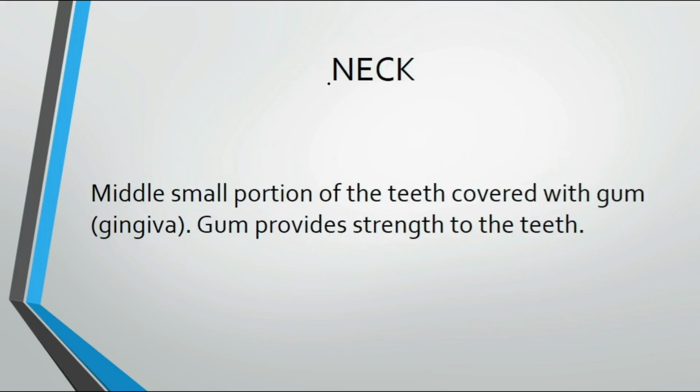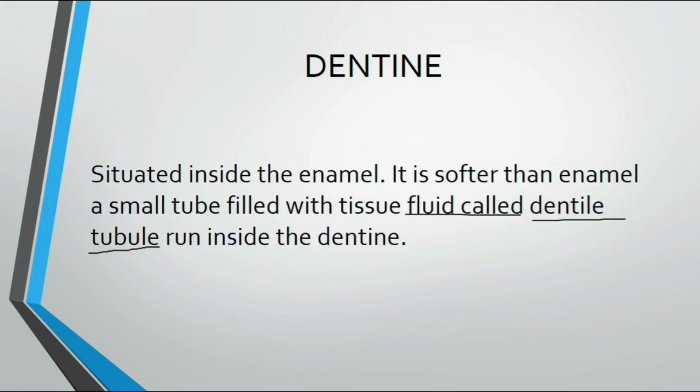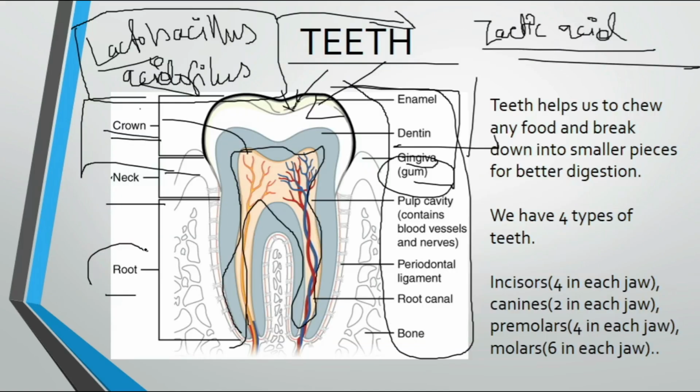So now the neck region. As the crown or apex region is there, there is a neck region also. It is the middle small portion of the teeth, covered with gum, gingiva. Gum provides strength to the teeth. You can say gingiva or gingiva, anything you like. Gum provides strength to the teeth. So let us go and see our picture. See, this thing is attached with the bone to make these teeth.